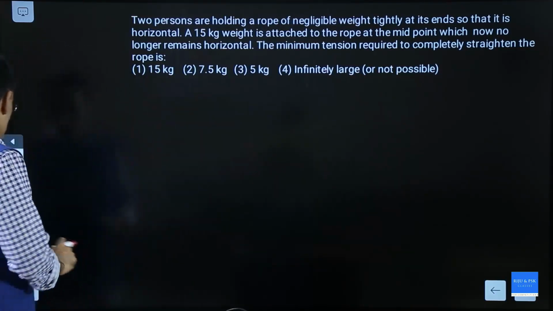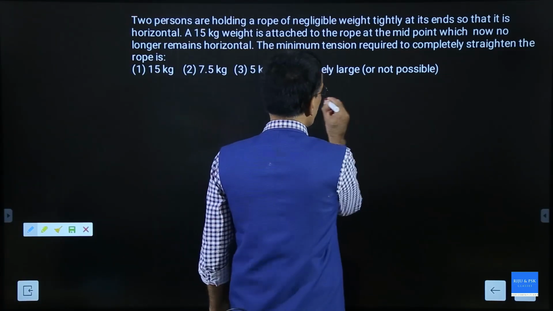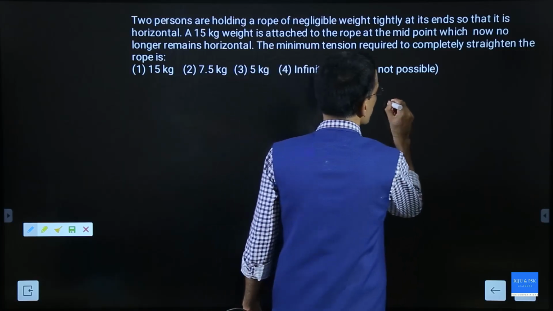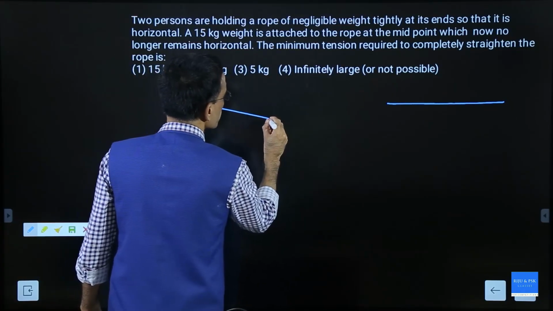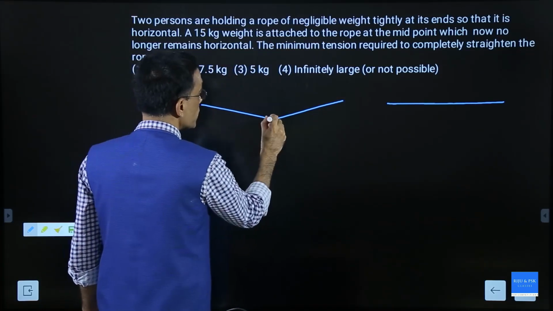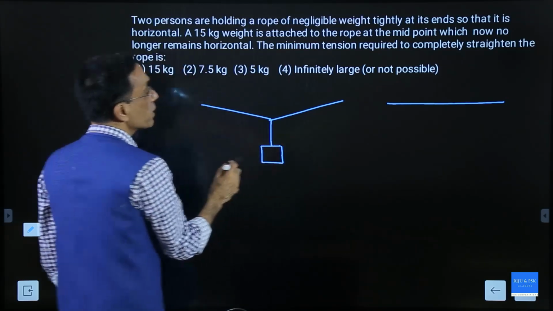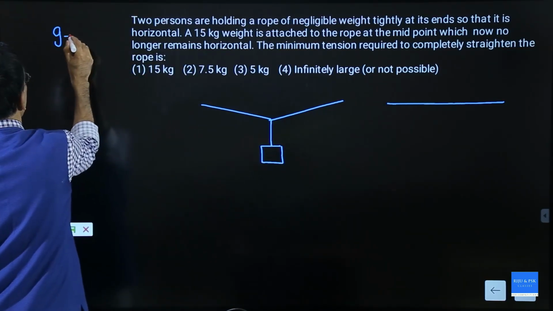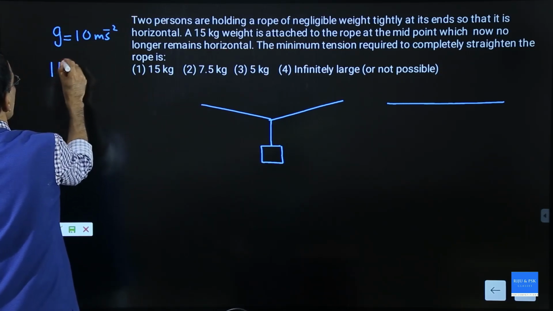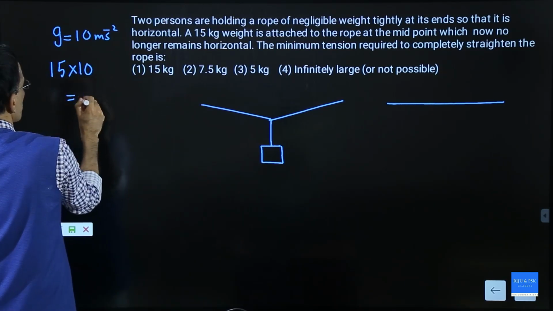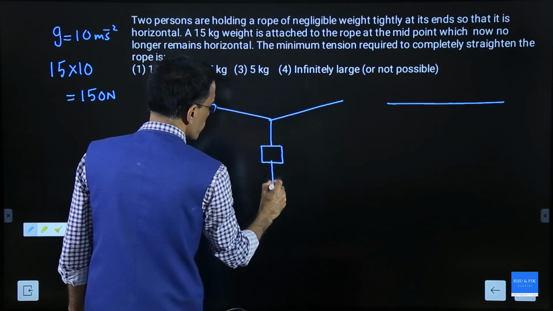Let us work this out using the concept of equilibrium that we have learned. Initially the string was horizontal, but after hanging the weight, the string will become like this, and this is where the 15 kilogram body is hanging. If you take g as 10 meter per second square, 15 kilogram will have a force of 150 Newton acting downward. So that 150 Newton will act here.